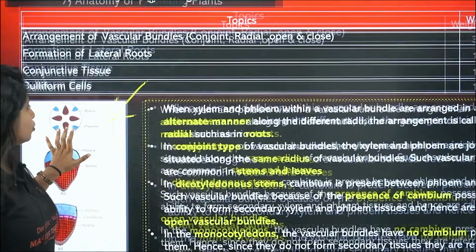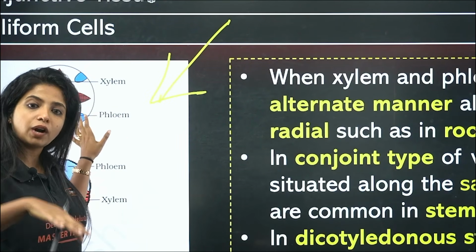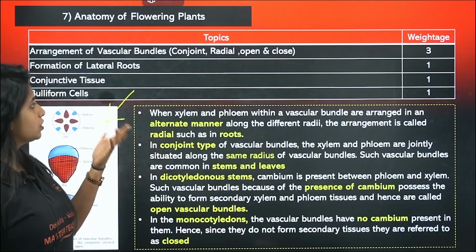You're talking about root. Root will always have radial arrangement. If you have cambium, dicot root. If you do not have cambium, then monocot root. So that is the logic behind it.